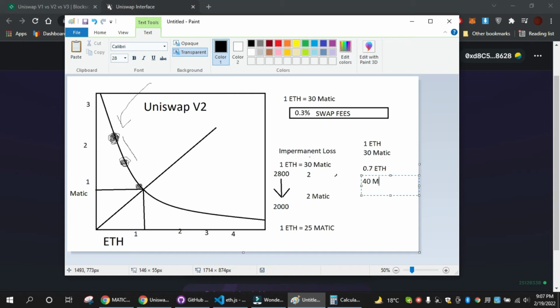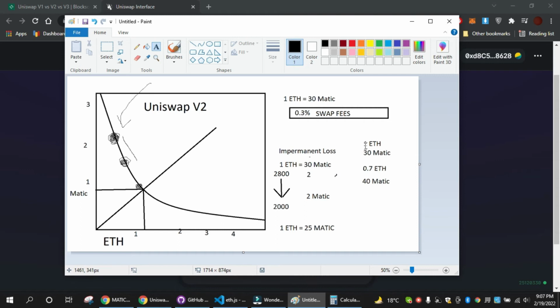But now if you compare the value, here you had around 28 and 30 cross 2 matic. Sorry if the calculations are not very correct, but I'm just trying to give you the concept that you don't lose just the value of your asset, but also the amount of your asset.